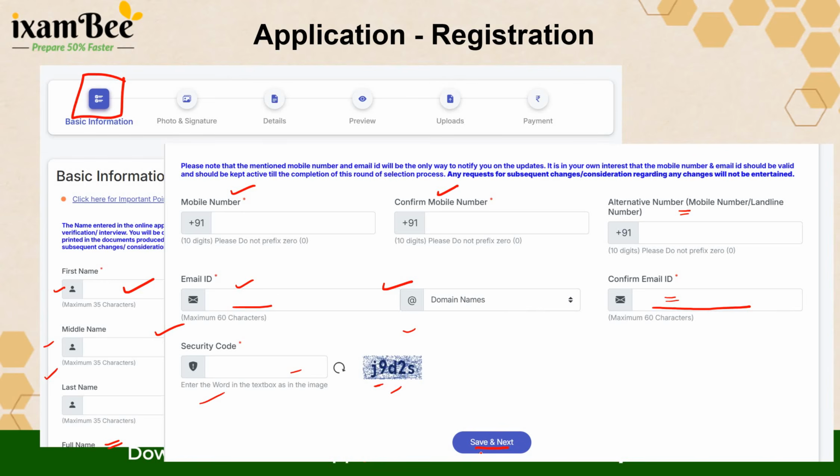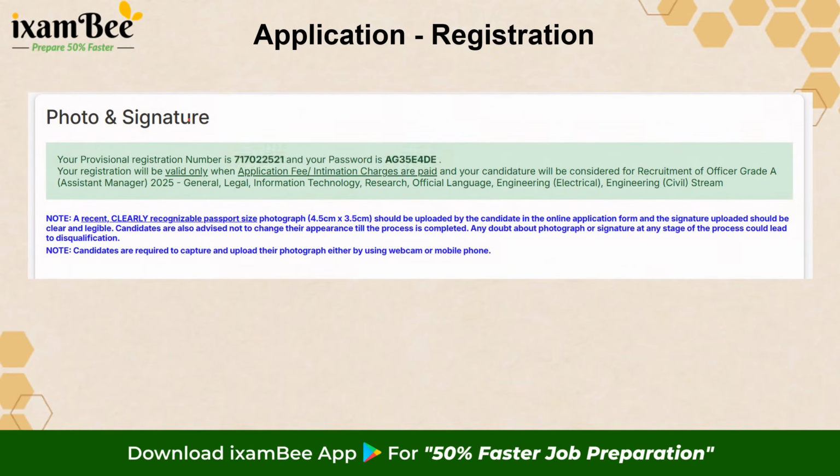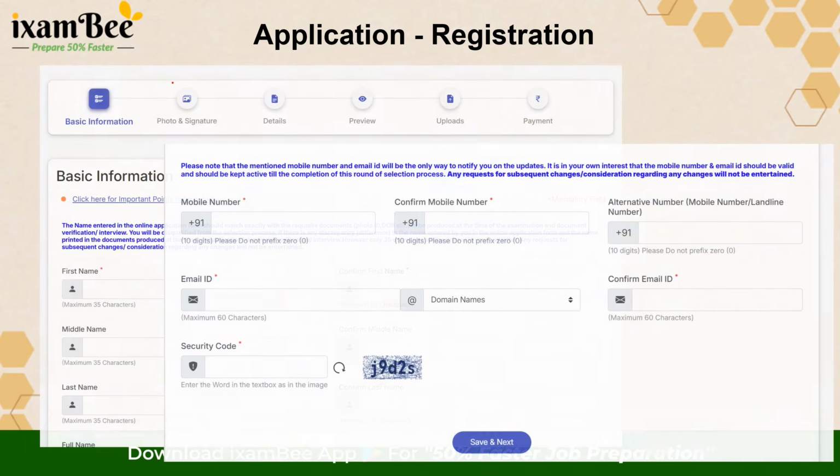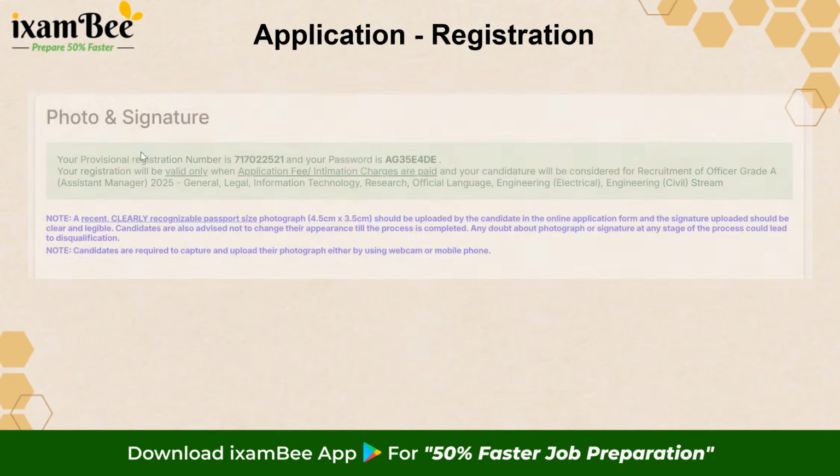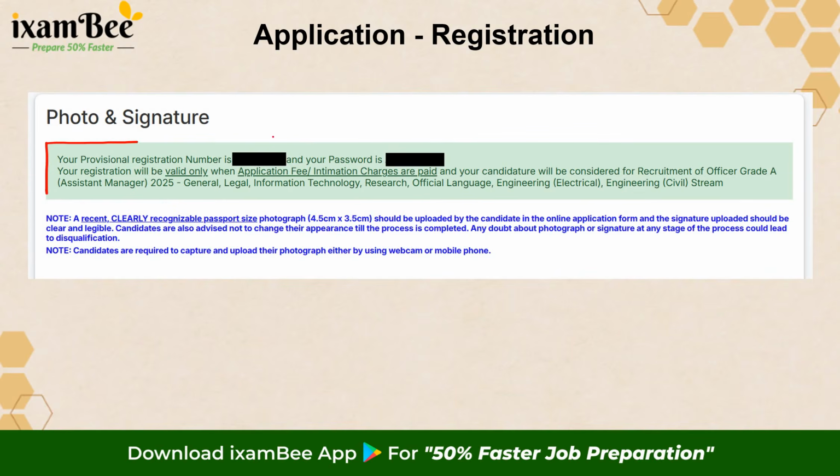This is when you will be registered, and on the next window, as you can see in this photograph, you will be taken to photograph and signature. But before photograph and signature, you will get a message here in green. This message in green will showcase your registration number and your password. So please note this down and keep it safely with you, because this is what you can use to log in again, even if you have not completed your application and you come back later to complete it. This is the registration number and password that you will be using.